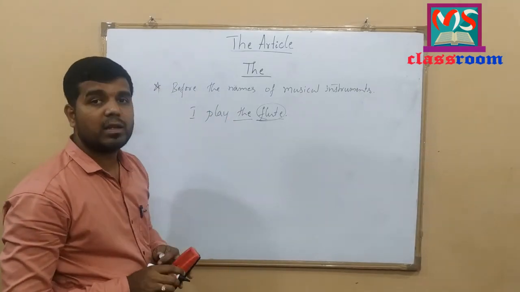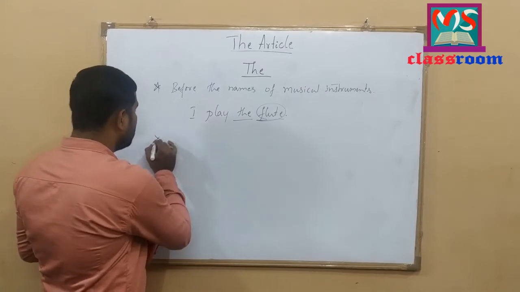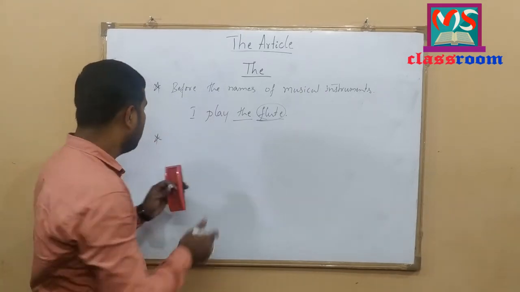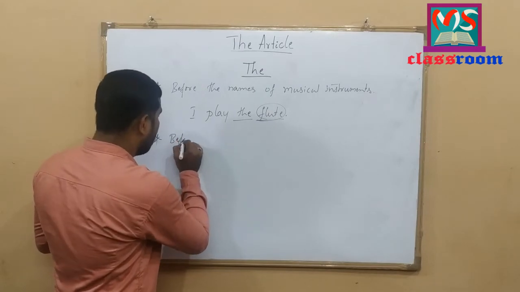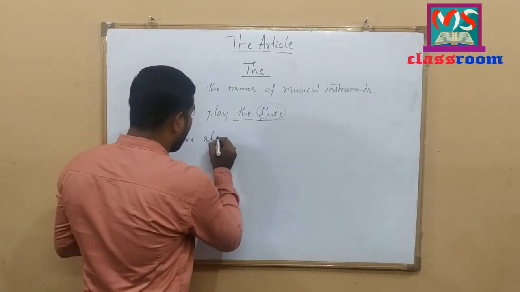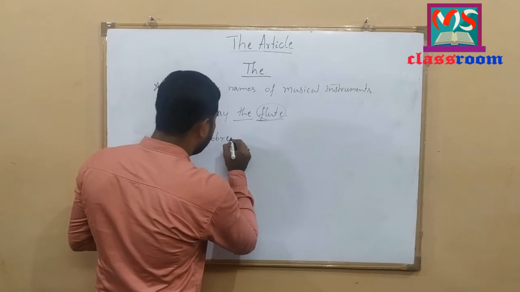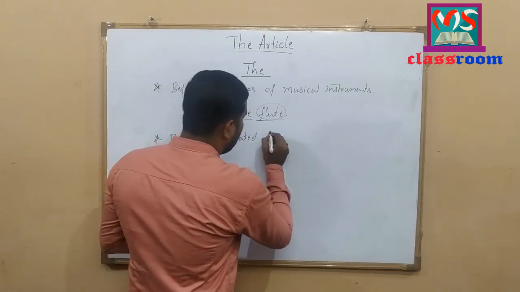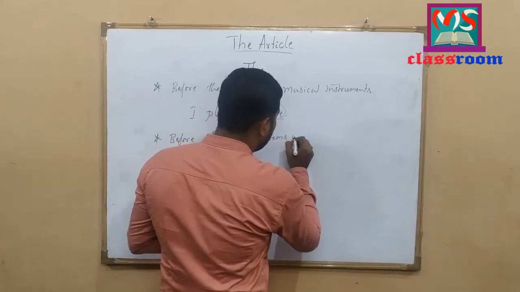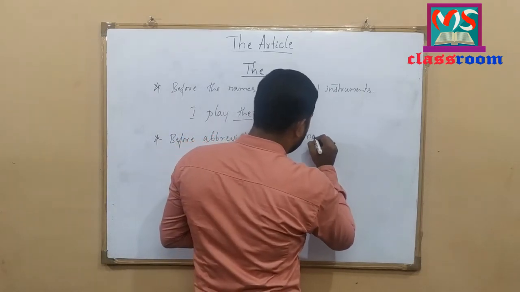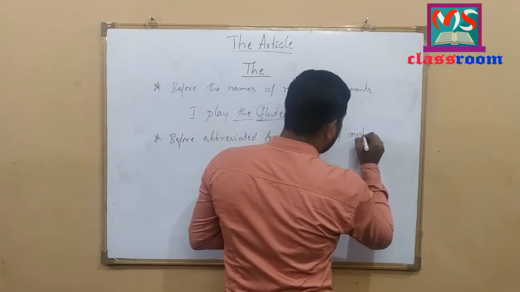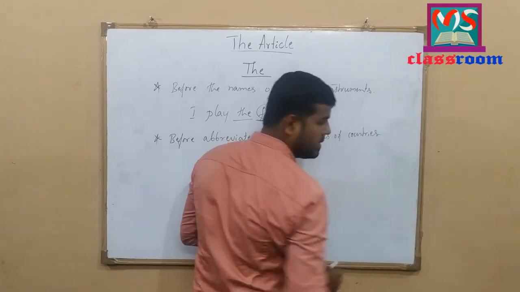Here, definite article the is also used before abbreviated forms of names of countries.